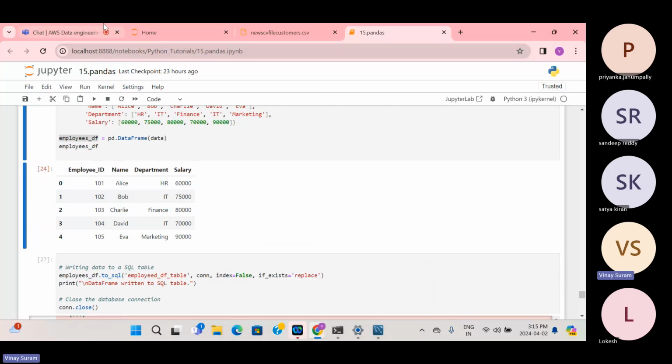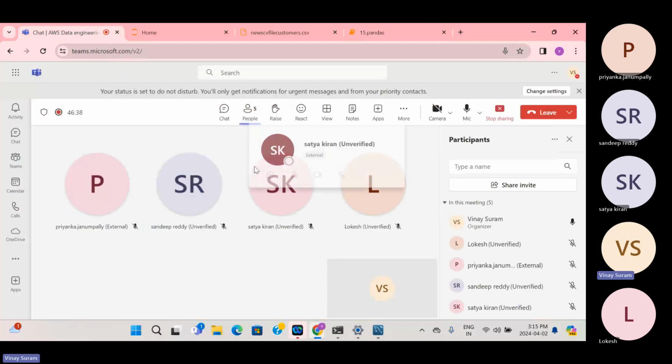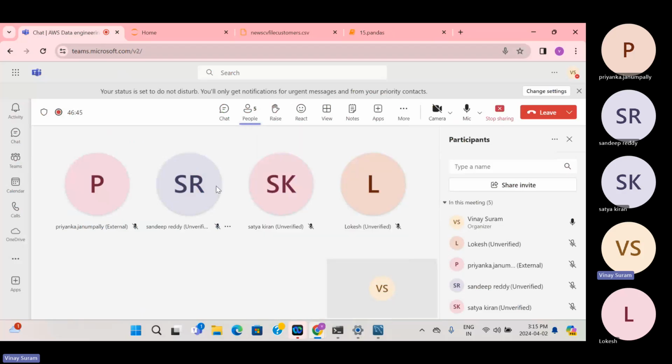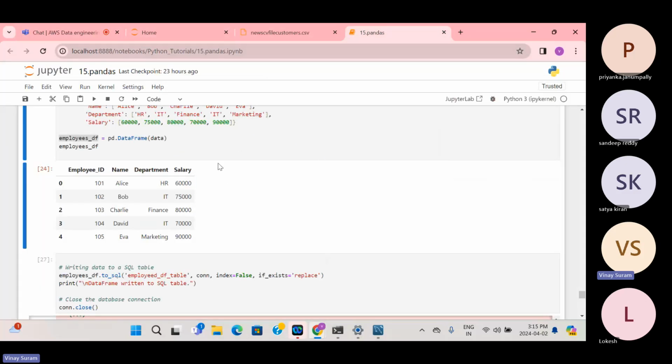For now, I'll upload this recording, and I have already added the documents in the AWS data engineering folder under hands-on and Python. You can go through that, and right now you can practice from the pandas one as well.